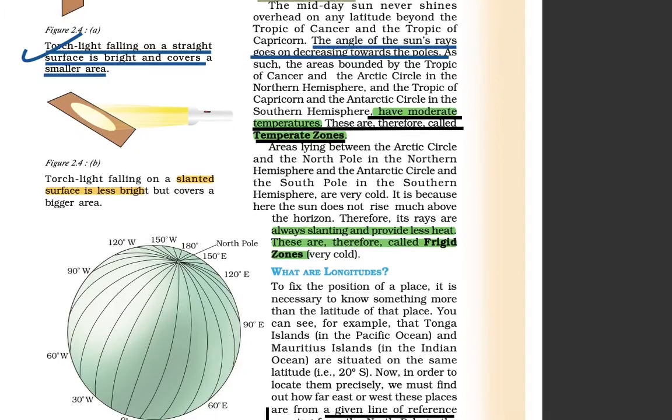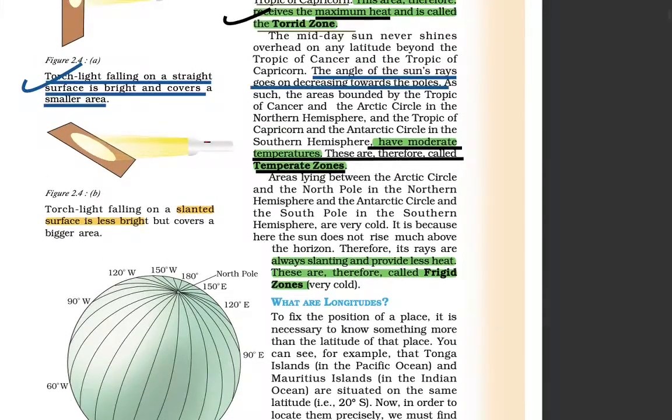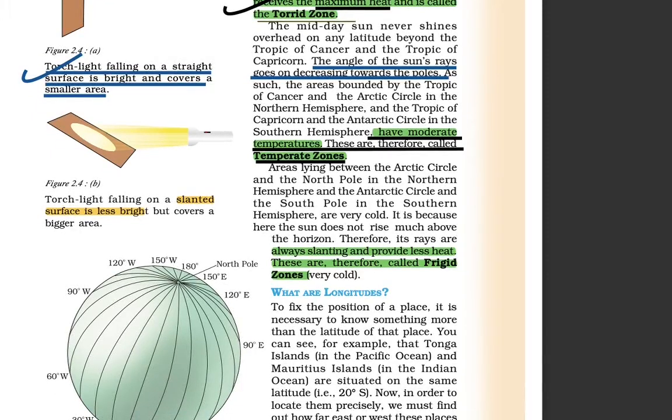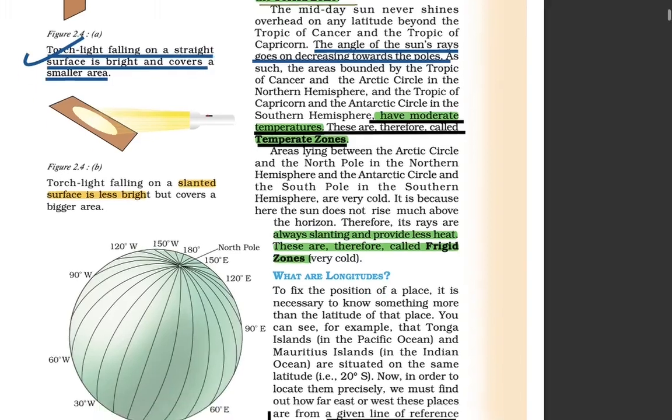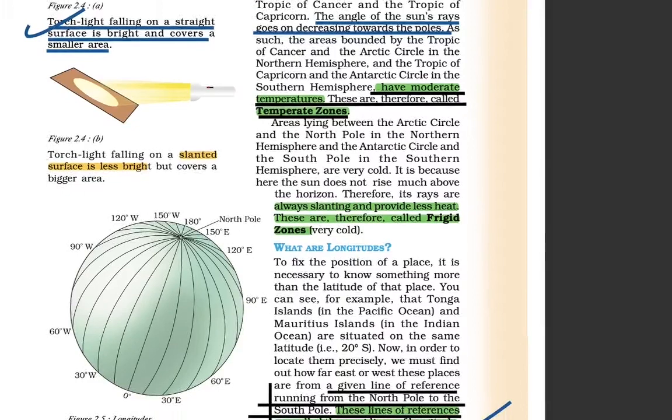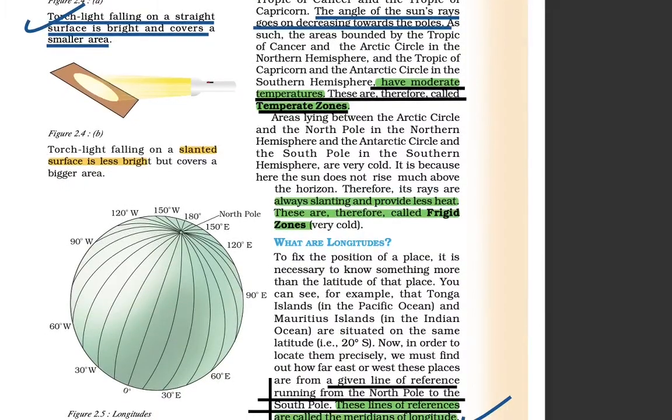So the angle of the sun decreases towards the pole. As a result, the area bounded by the Tropic of Cancer and the Arctic Circle in the northern hemisphere, and the Tropic of Capricorn to the Antarctic Circle, has a moderate temperature, and these are known as temperate zones. So this is the explanation.